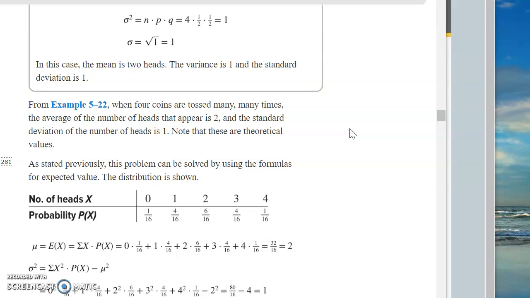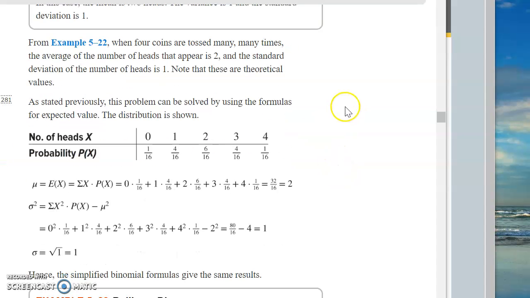So you flip a coin 4 times. Flip a coin 4 times. Flip a coin 4 times. You do that over and over and over again. It's going to get closer and closer and closer to this so-called theoretical average here, okay?